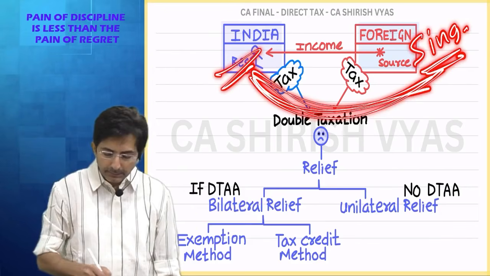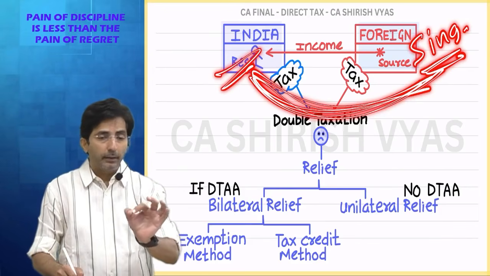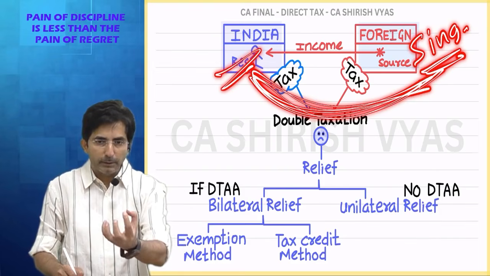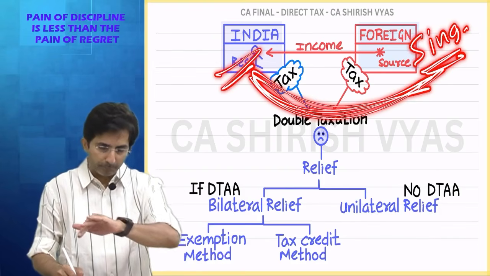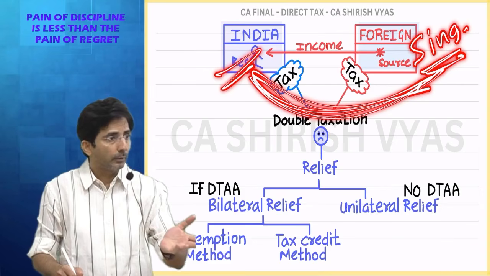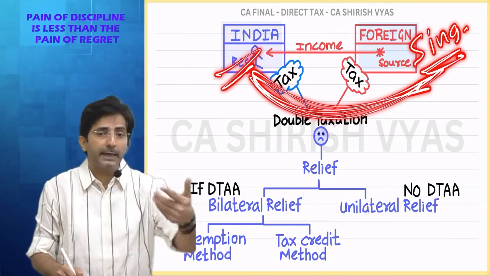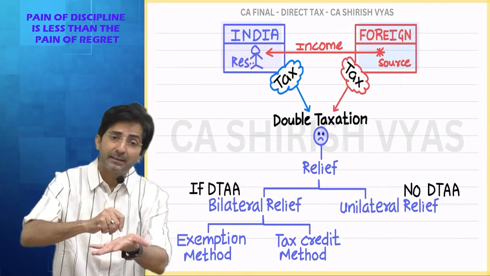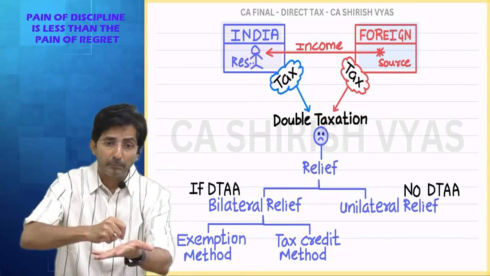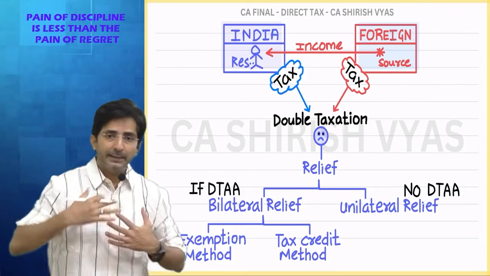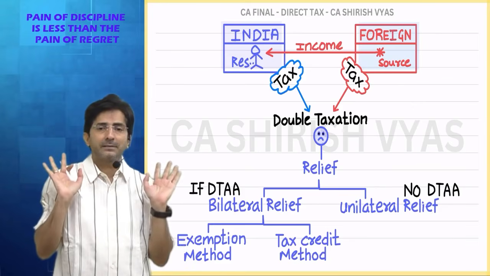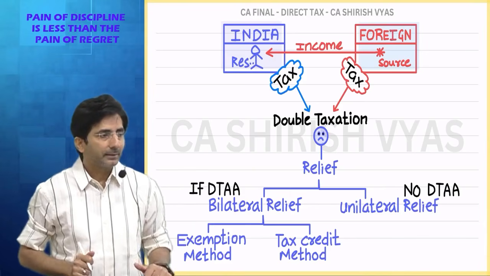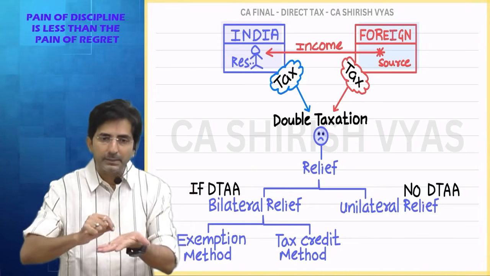India and Singapore have made an agreement, and sometimes in the agreement they write that whenever some income is earned by Indians from Singapore, Singapore will tax, India will not tax. Means in the agreement only they have decided, okay, for interest income, Singapore you tax, India we will not tax. Automatically double taxation is eliminated.